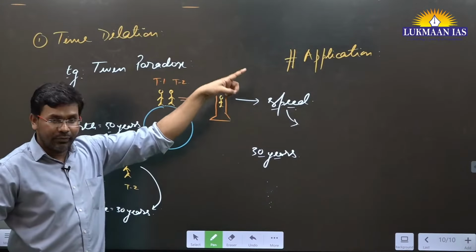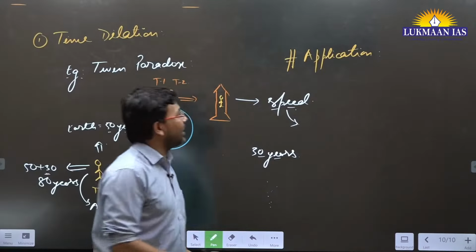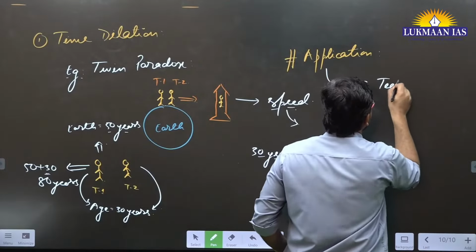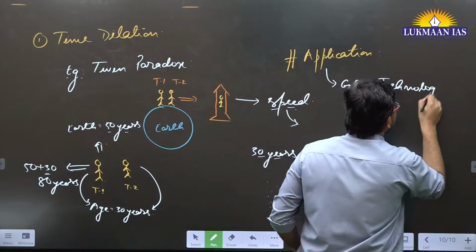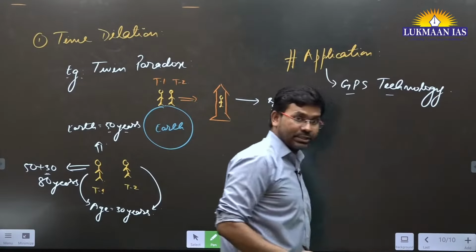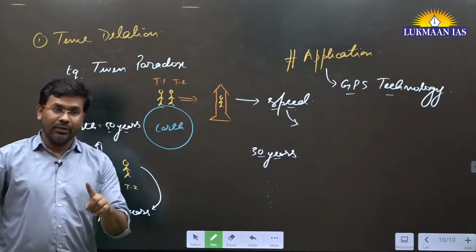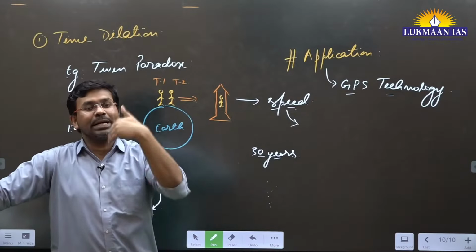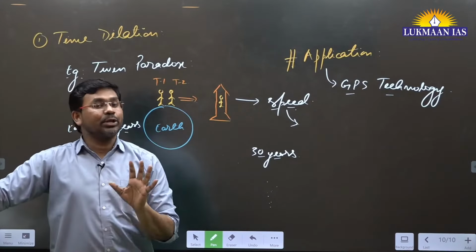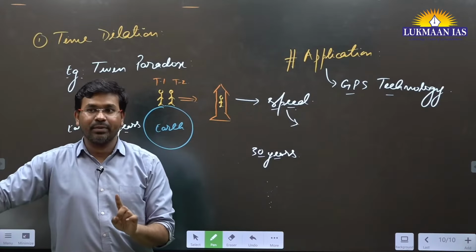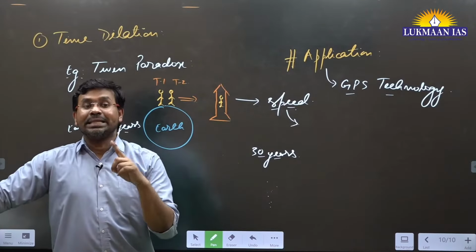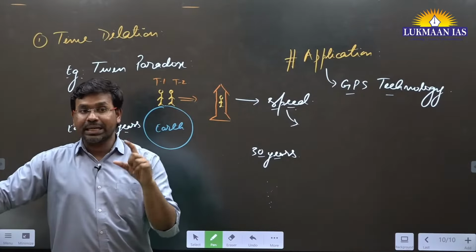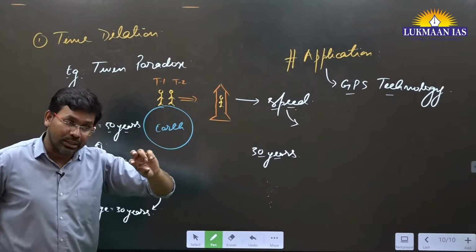So if we talk about an application of time dilation, it is used in GPS technology. Why GPS technology? If we talk about the satellites that we have launched, like we have launched multiple satellites. GPS satellites are used for positioning purposes, right? And these GPS satellites, if they are in the low Earth orbit, are running at a faster speed as compared to the rotation of the Earth.